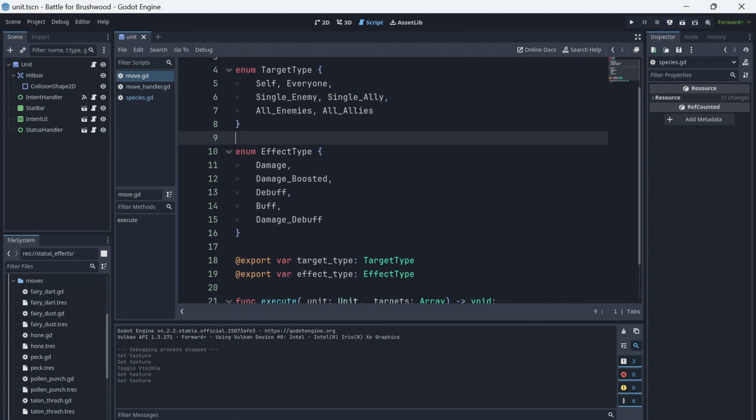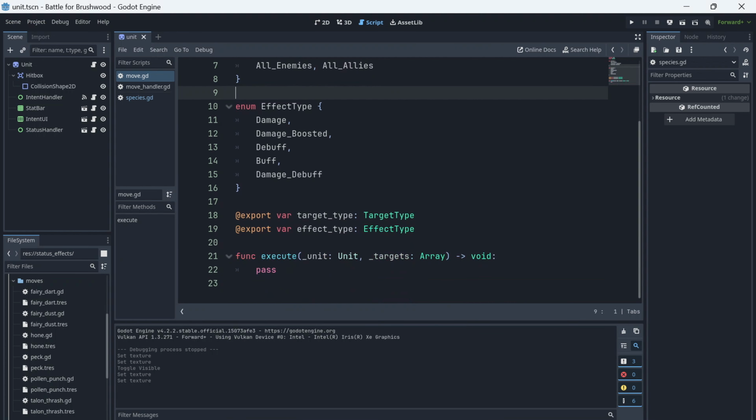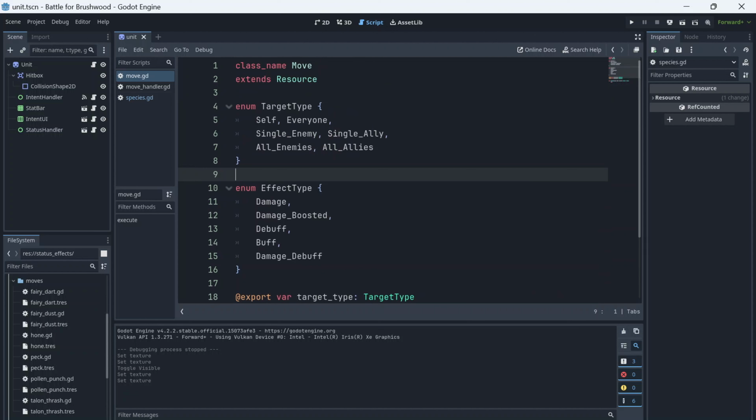Moves also have an effect type, which represents how it affects its targets, such as by dealing damage, applying a debuff, or both. Moves also have an execute function, which is defined by each type of move, in which the unit using the move executes the move on its targets.